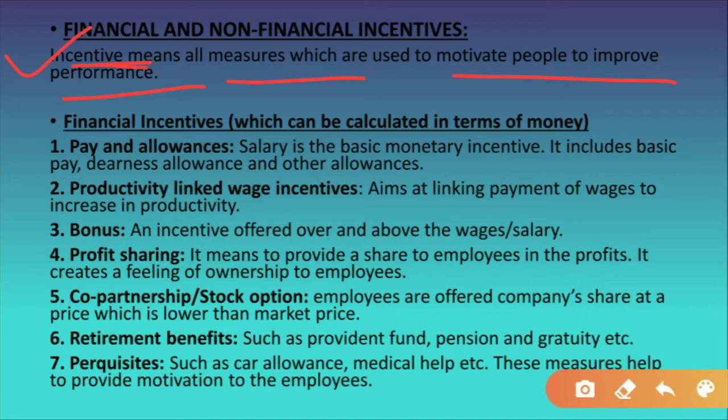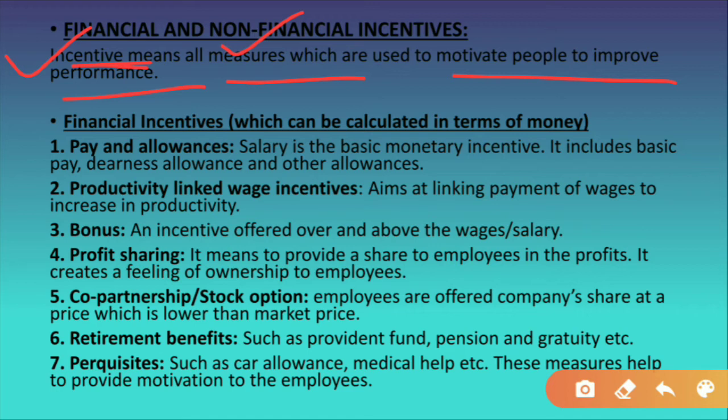So how will the employees get motivated? I told you, some employees get motivated when they get a good salary, when they get money, bonus, commission. And some employees in the organization are not satisfied with the monetary thing.